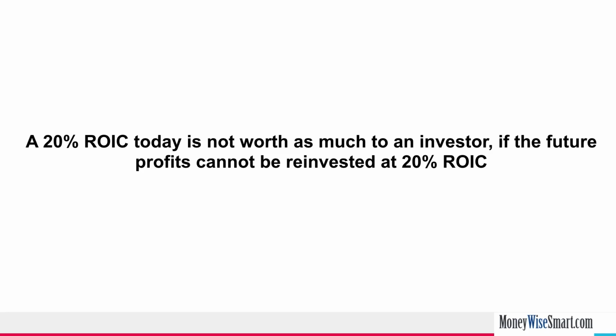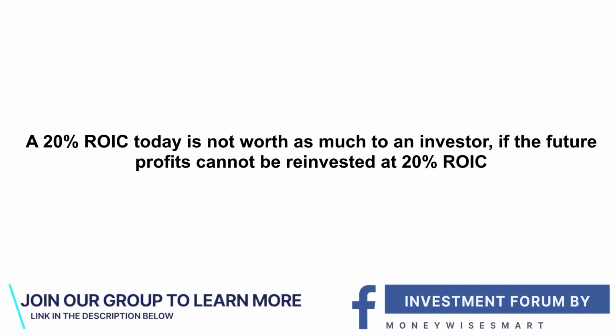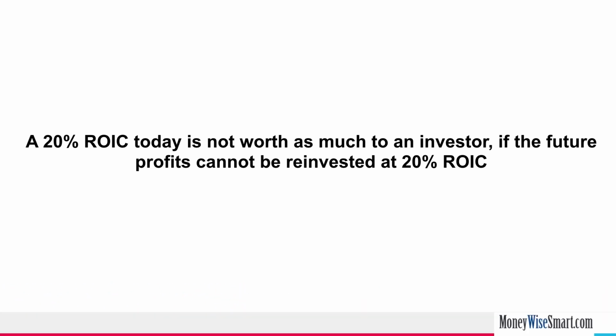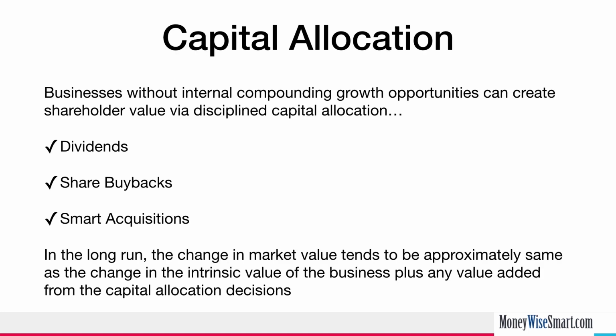In other words, a 20% reported ROIC today is not worth as much to an investor if there are no more 20% ROIC opportunities available to reinvest the profits. So a business like this town center pub will probably resort to distributing the profits as dividends or use it to buy back the shares of its core business. Or maybe it could look at acquisition opportunities if there are suitable opportunities available. All these alternatives fall under capital allocation decisions.